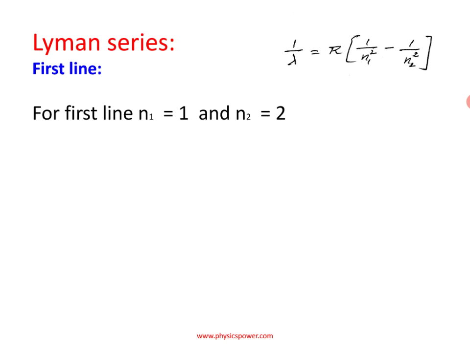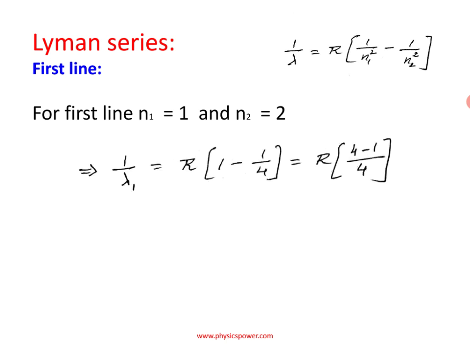So if you substitute those values 1 and 2 in the equation, then 1 by lambda 1, here I am indicating with 1 for the first line, equals R as usual into (1 by n1 square, n1 value is 1, so 1 by 1 square, minus 1 by n2 square, n2 is 2, so 2 square is 4, so 1 by 4). If you simplify the bracket, outside the bracket R into, we do LCM, 4 minus 1 over 4, so 1 by lambda 1 equals 3R by 4. Try to remember this formula for Lyman series, useful to solve some problems directly by using this formula.